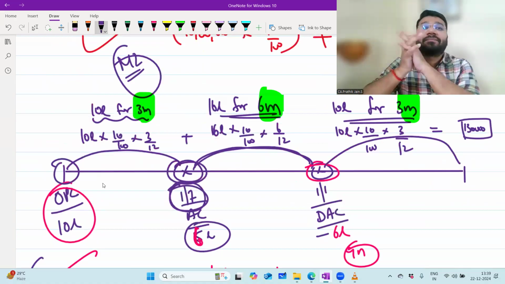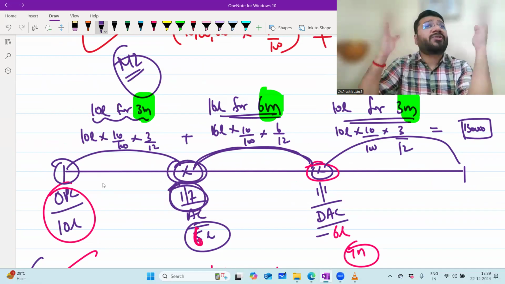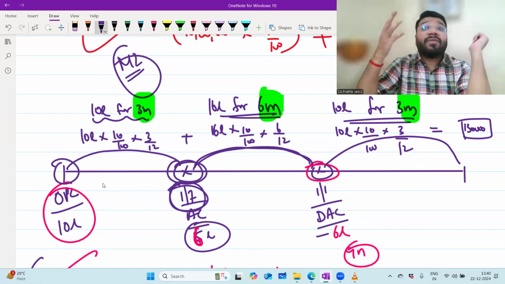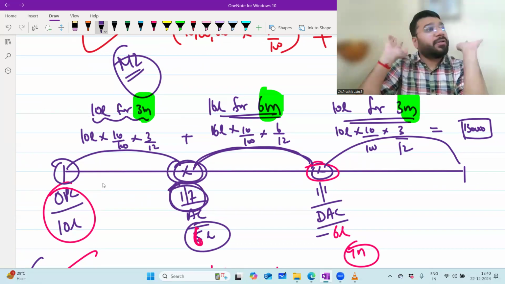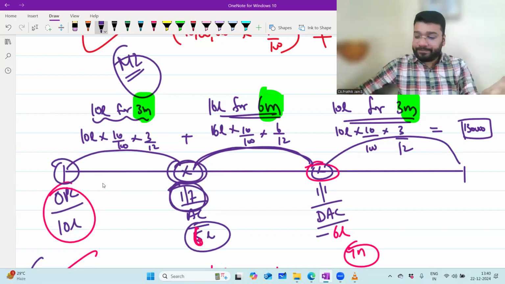Easy or difficult? Easy, sir. This calculation is no different from what you've done in the cash flow statement. Interest on drawings, sorry, not interest on drawings, interest on debentures, interest on borrowing, preference dividend calculation. All this is based on a similar model. All these are on similar lines.